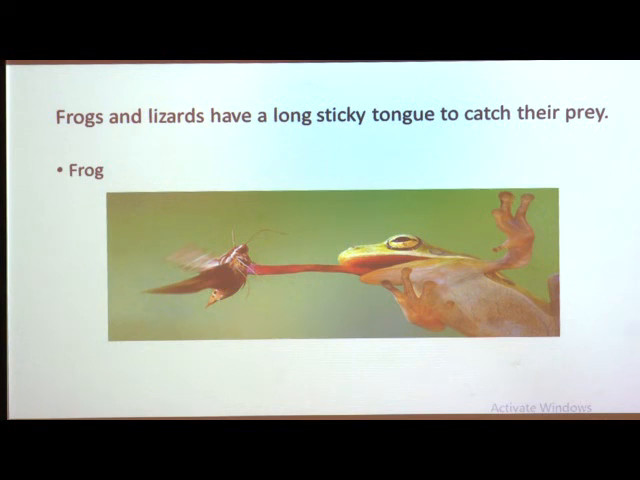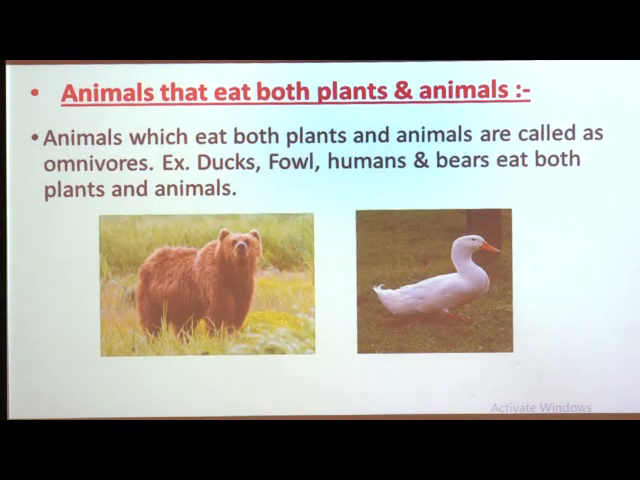Now, see about the animals which eat both plants and other animals as their food. Certain animals which eat both plants and animals are called omnivorous animals. Which animals are called omnivorous animals? Animals which eat both plants, meaning the food that they get from the plant, and animals, meaning the flesh or meat of other animals, are called omnivorous animals.